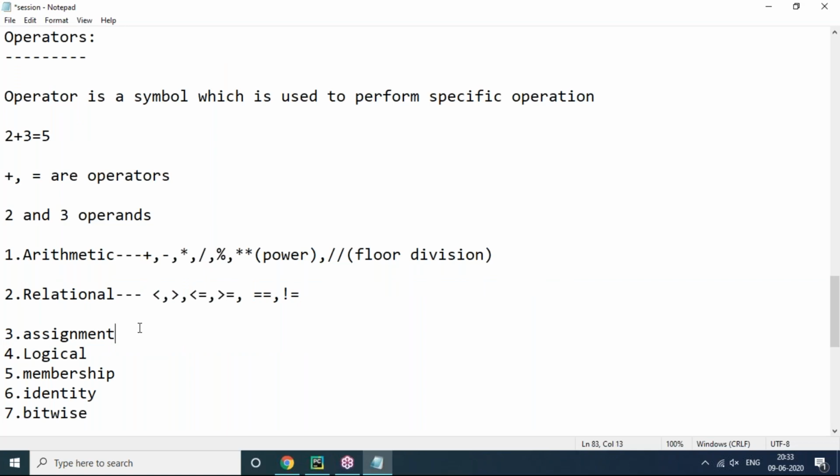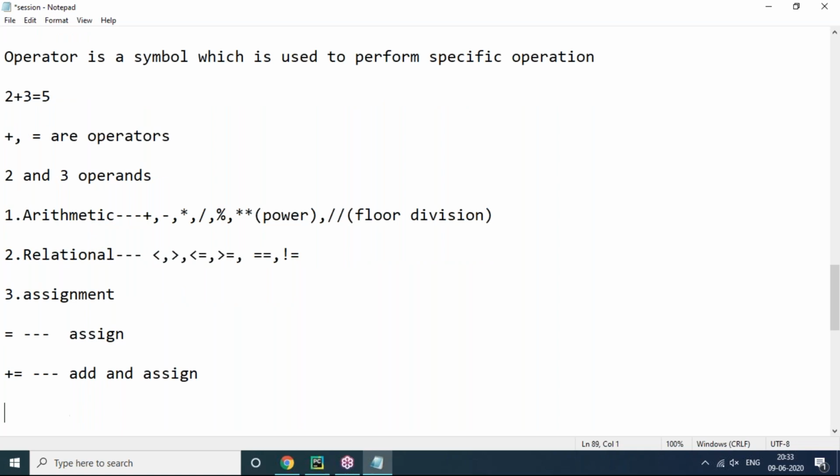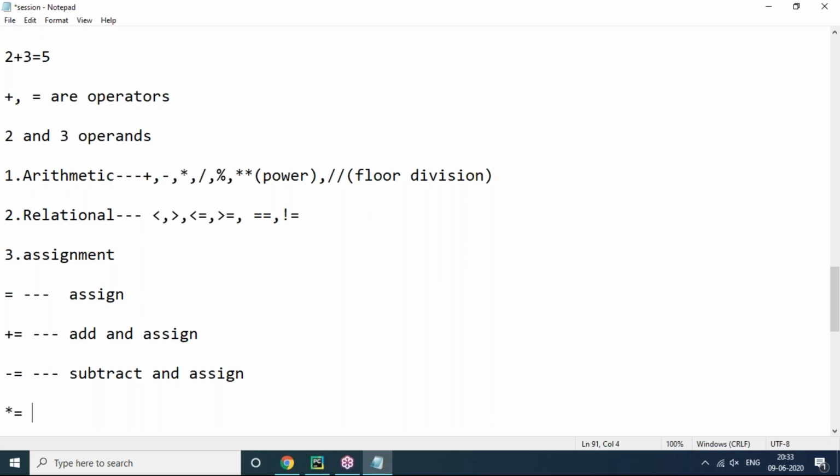Next, coming to assignment operators. I need to write assignment operators in detail, just wait. This equals to is called assign. Now we have plus equals to, which means add and assign. Minus equals to means subtract and assign. Star equals to means multiply and assign.